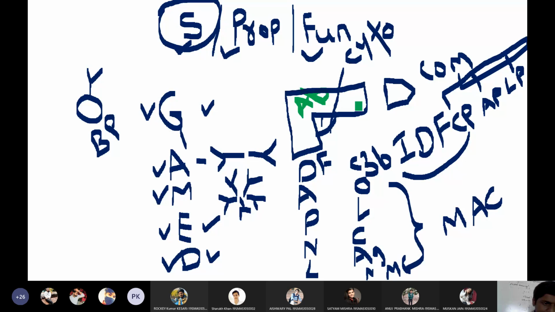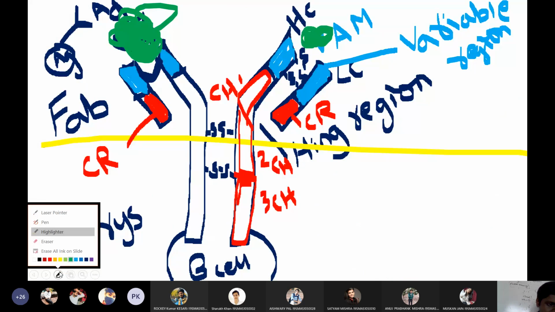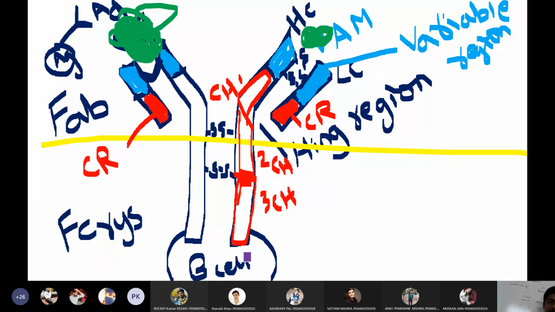Now, keep in mind, I'm drawing complement proteins with another color. Maybe let me take purple. Okay. Complement proteins will always bind in the FC portion of the antibody. Very important point. This we will discuss in detail in unit 4.